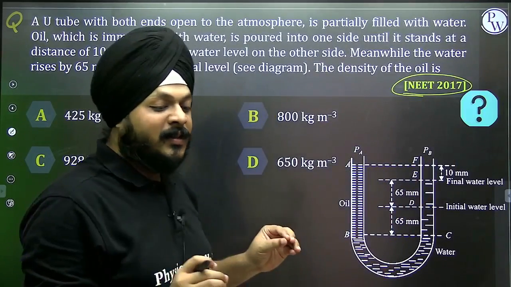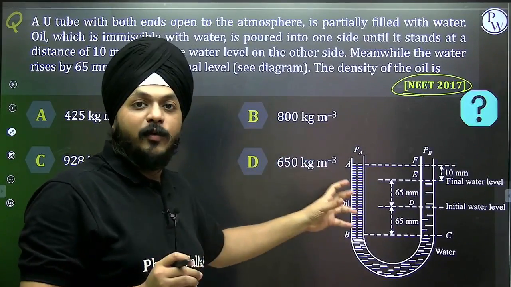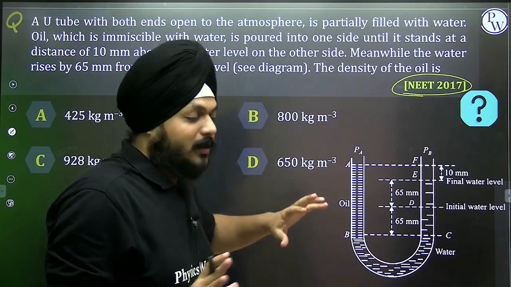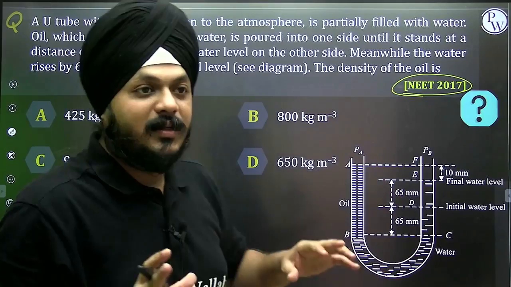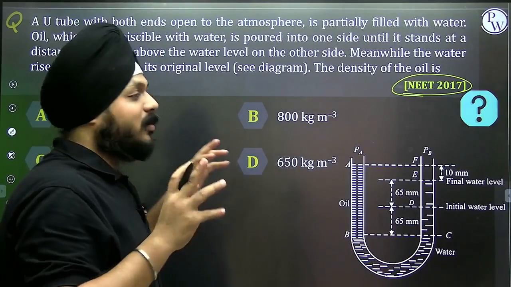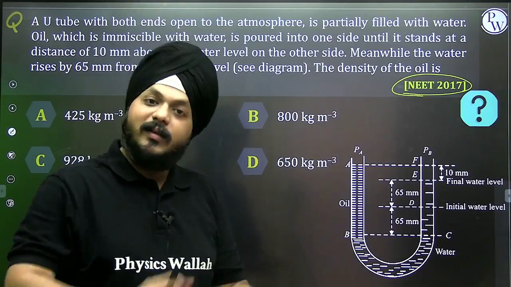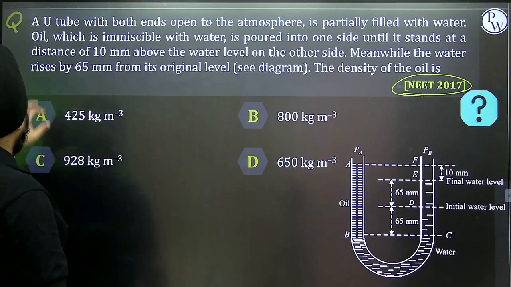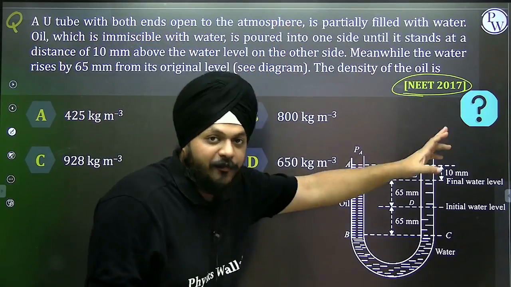Really nice sum, and see, how it appears horrible in front of you all, no? It is not actually, right? It is quite easy if you really understand the concepts, right? And if you are not stuck in the maze of this grammatical formation, then the question is quite easy. A U-tube with both ends open to the atmosphere is partially filled with water,